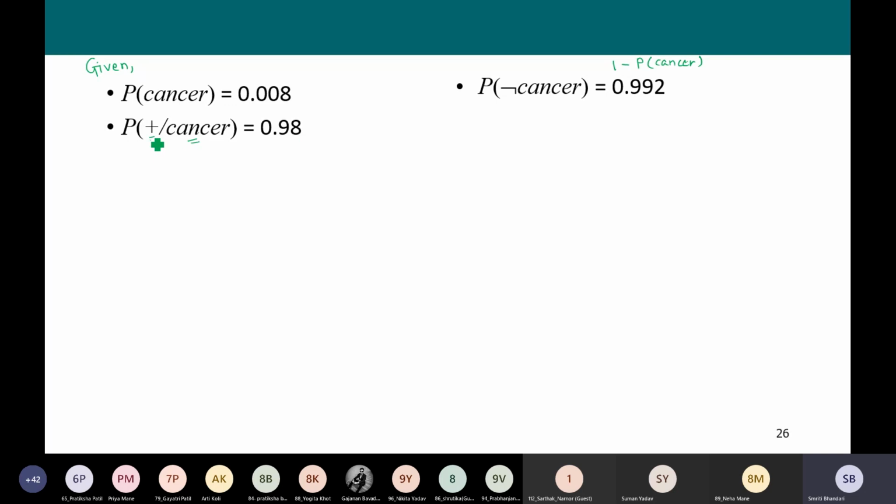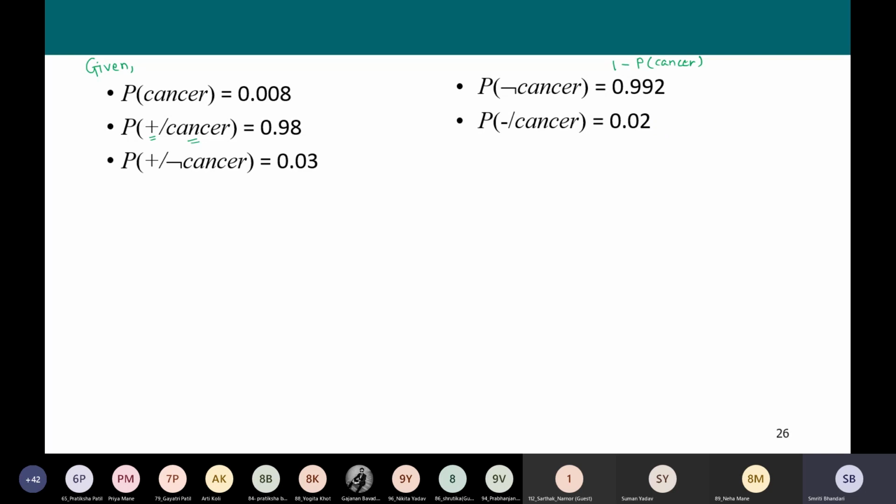So the probability of a patient being diagnosed as positive when he or she actually has cancer is given as 0.98. Obviously the probability that the person is diagnosed as negative but has cancer is 0.02.